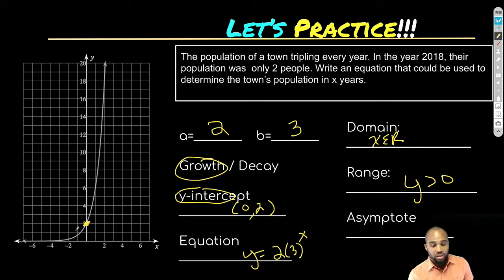It looks like it's going to touch, and you better believe they're going to have an answer choice there that says y is greater than or equal to 0, because they want to see if you understand that this is exponential. And though, yes, that line looks like it's right on top of the x-axis, trust me, it's not. It gets extremely close and they can't show you that. So please say that your asymptote is y equals 0 and your range is greater than 0 but not equal to it. Everything above that 0 but not equal to.